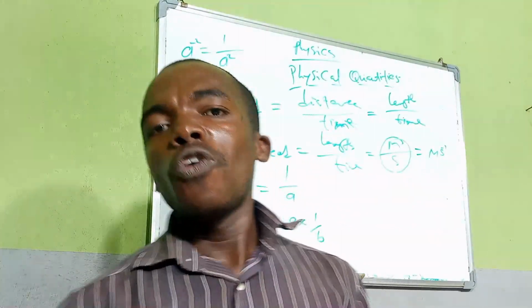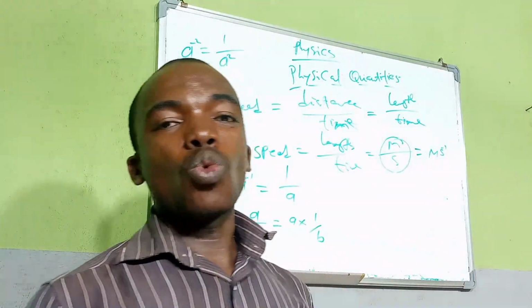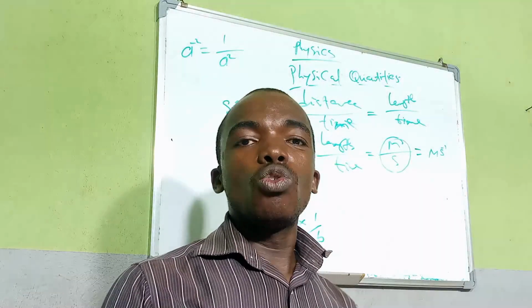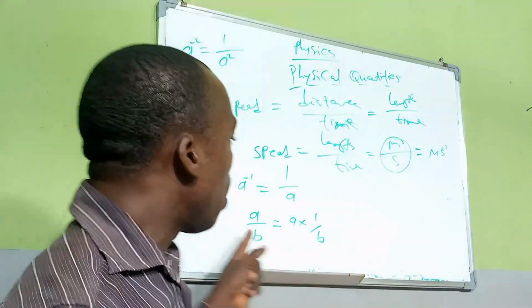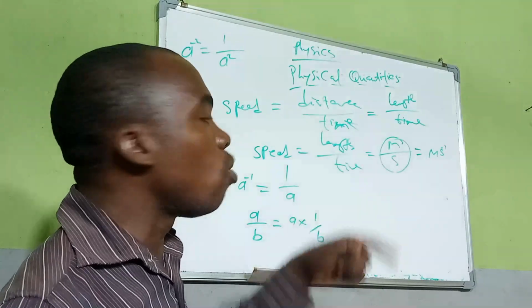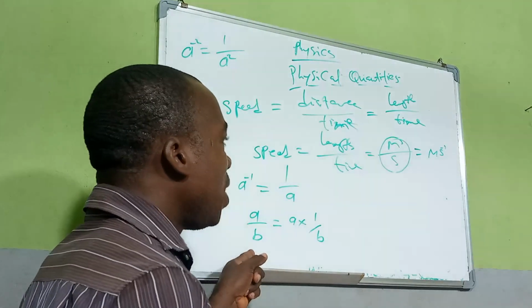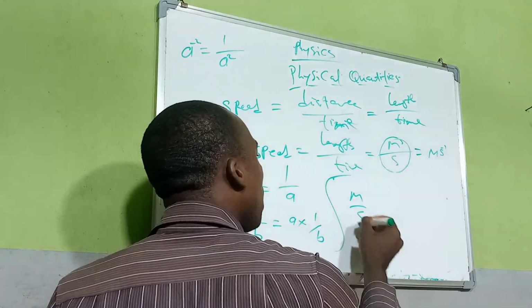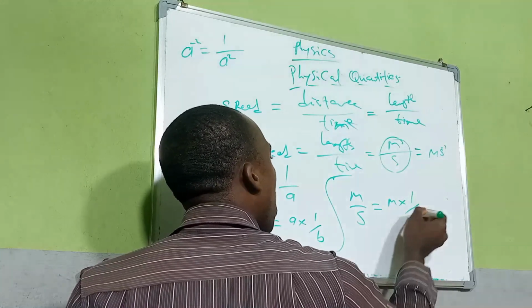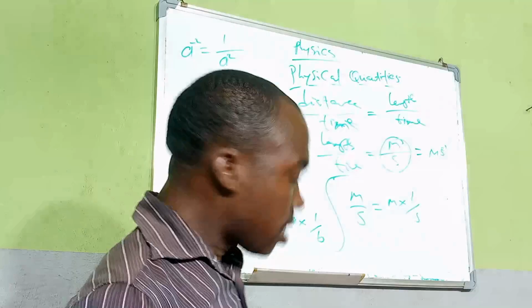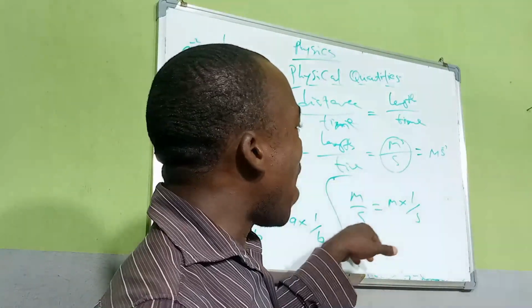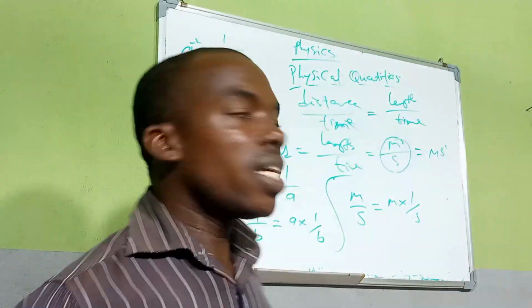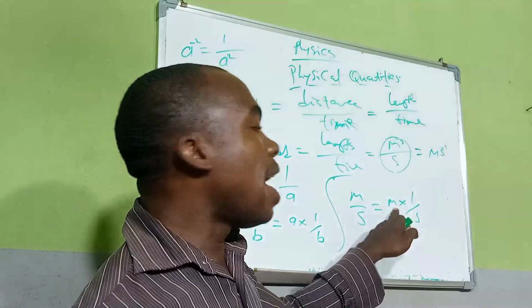If you can go back to your JSS1, JSS2, JSS3, when you did fraction in your secondary school, you come to understand that a over b is also the same as a times 1 over b. Now, if a over b is a times 1 over b, therefore we can also say that m over s is equal to m times 1 over s. Are you seeing this now? We can also say that m over s is also the same thing as m times 1 over s.